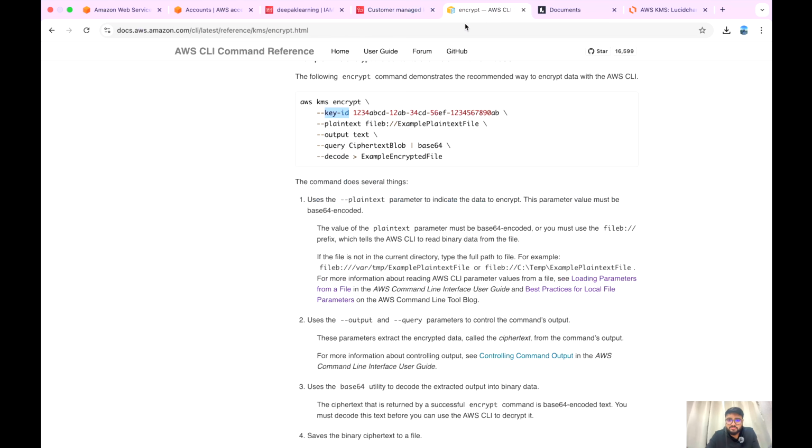Now what's mentioned in the documentation? It's expecting plaintext, so I need to create a file first. Let me cancel this command and create a file.